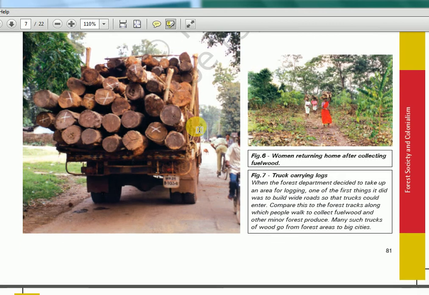Again, these two pictures they are showing to show the difference in road construction. Wherever they had to carry the wood logs, they would make proper roads. But see the other places where tribals are moving, there they don't need it, and so they are not making any. So many people argue that British people came here and did all the development. They built the roads for us, railways for us, telegraph for us. Everything they did for their own selfish purpose only. It's not like they wanted to see India developed. They indeed wanted civilization, or their version of it. They had this version that Indians are uncivilized and barbaric. So they wanted to inject the concept of civilization according to them.